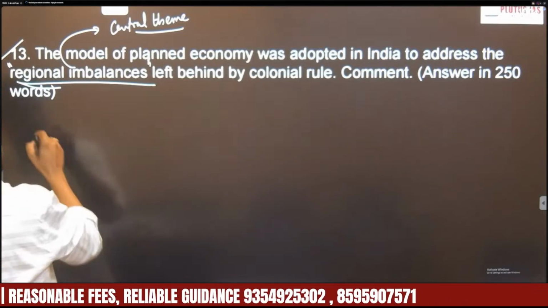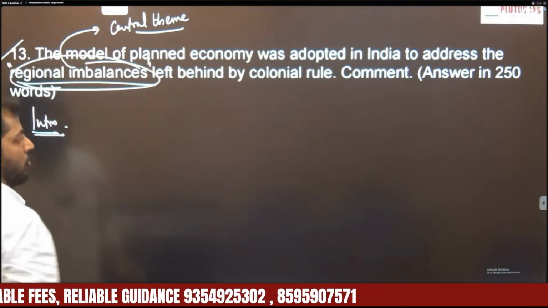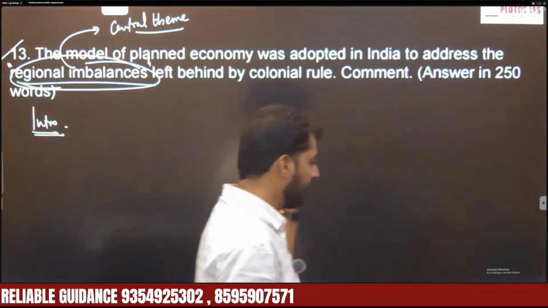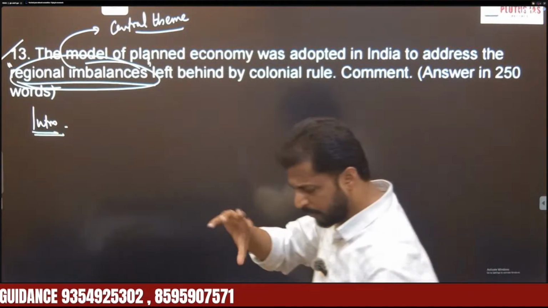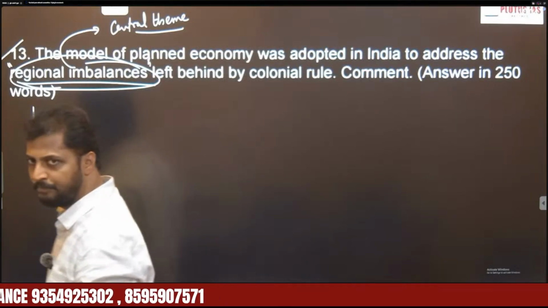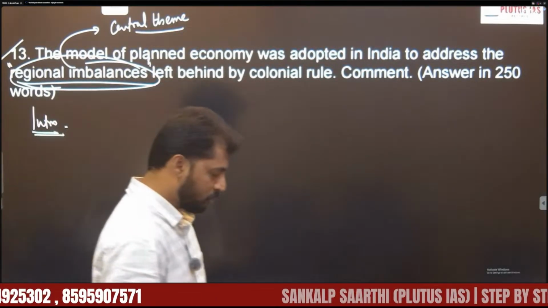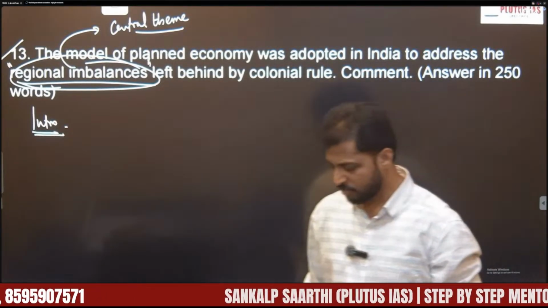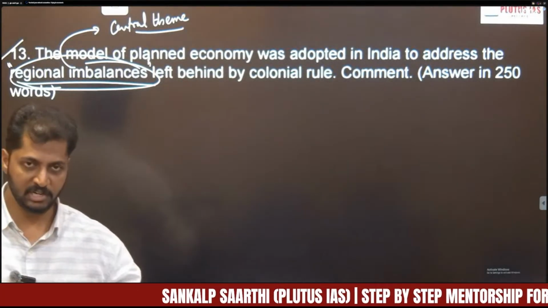See, basically, in the introduction part, you mention regional imbalances. See, regional imbalances left by whom? Colonial rule. Because the British predominantly concentrated in Bombay, Calcutta, Madras, which are their presidencies. So most of their infrastructure, most of development, most of industries were predominantly concentrated in these main centers.